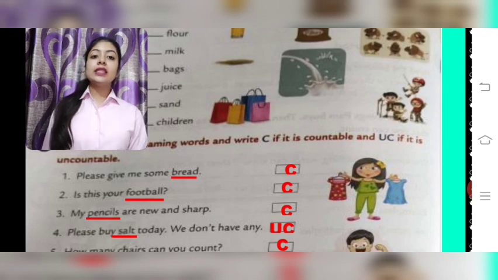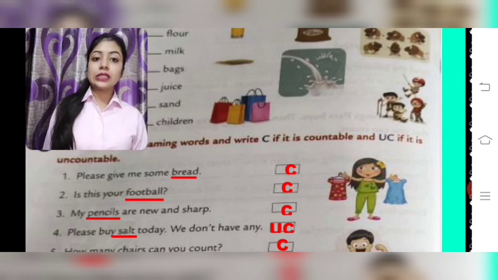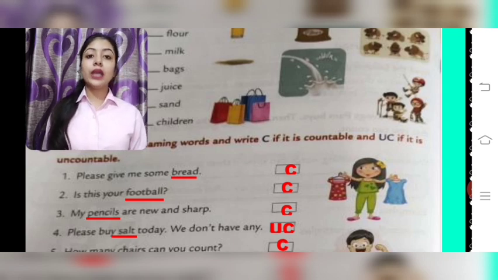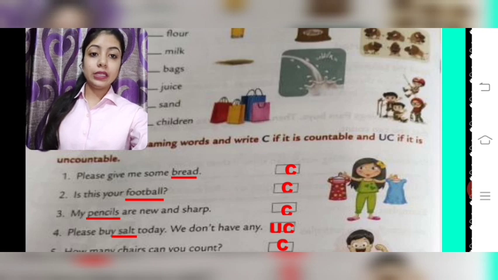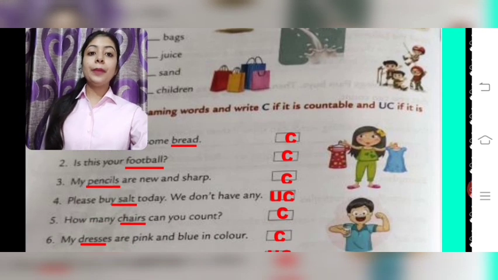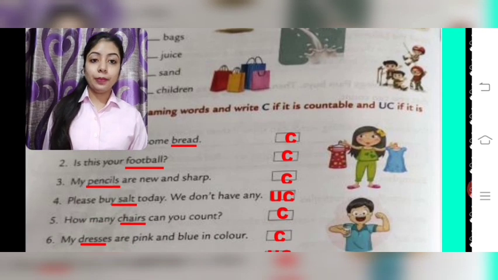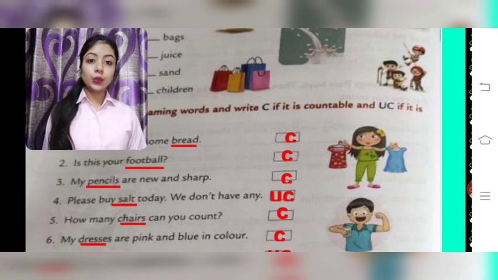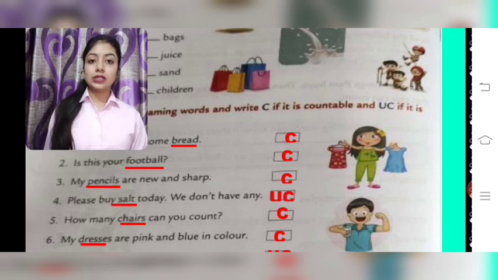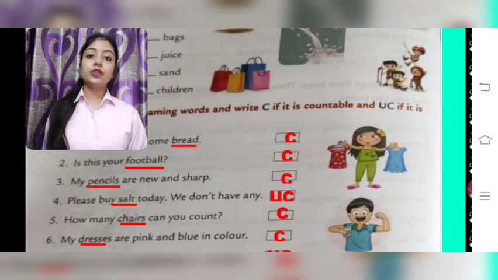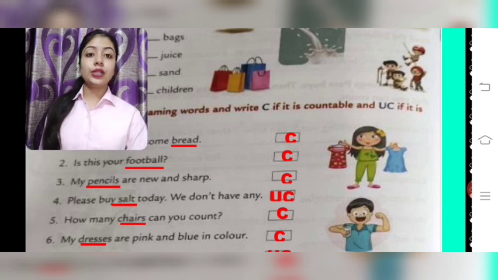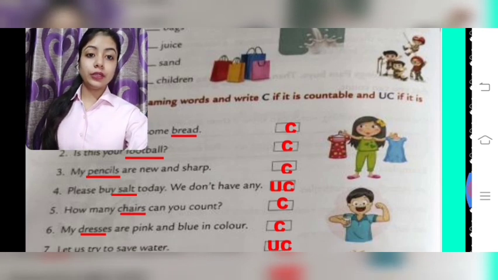Second, is this your football? Football, name of a thing again, students. You have to underline it because it is a noun. And football we can count, so you will write capital C. Third, my pencils are new and sharp. Pencils are the name of a thing, so you have to underline it because it is a noun. And pencils, students, you can count it. So it is a countable naming word.